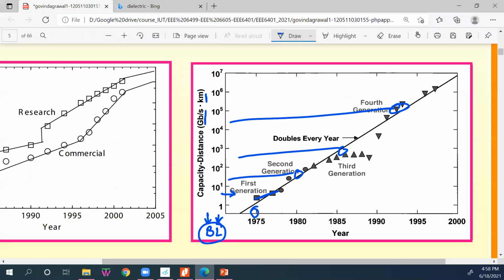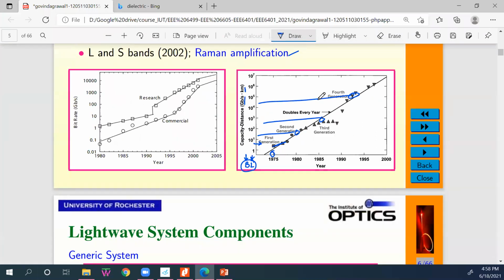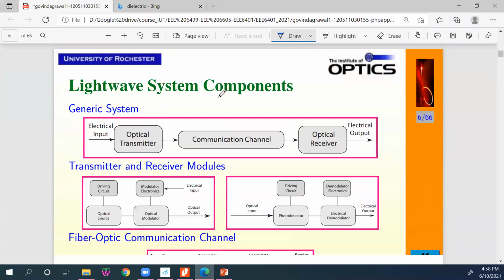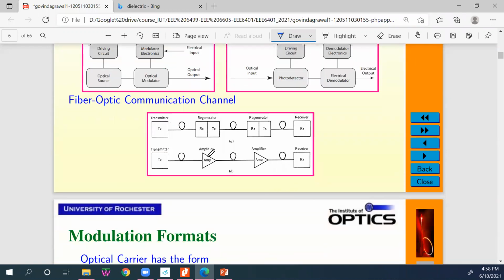Okay, let me see what we actually covered in our introductory class. So this is what I discussed. You have an optical laser, which we call the optical transmitter. The communication channel is nothing but the optical fiber, then the optical receiver and detector. This is the fundamental block diagram. These are the pictures I tried to draw so far.